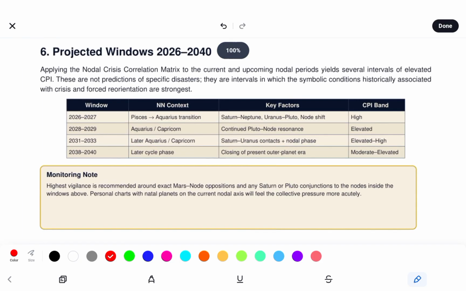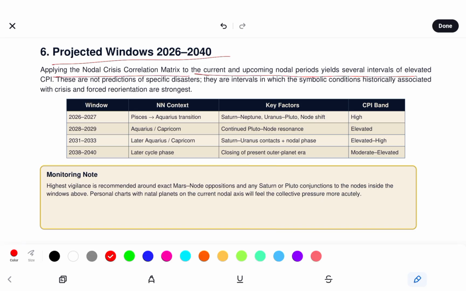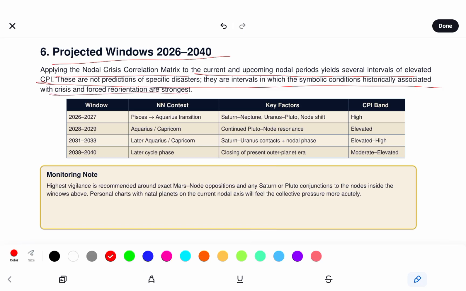You see projected windows. Applying the NCCM to the current and upcoming nodal periods yields several intervals of elevated CPI. These are not predictions of specific disasters, they are intervals in which the symbolic conditions historically associated with crises and forced reorientation are strongest. We see the windows,